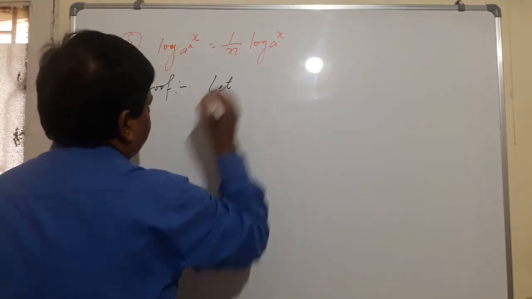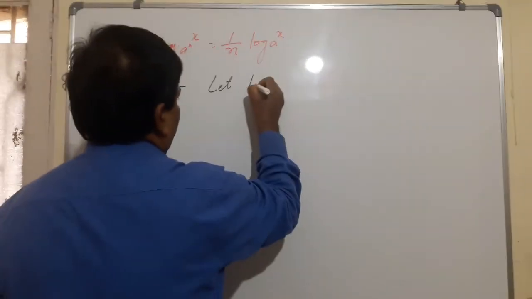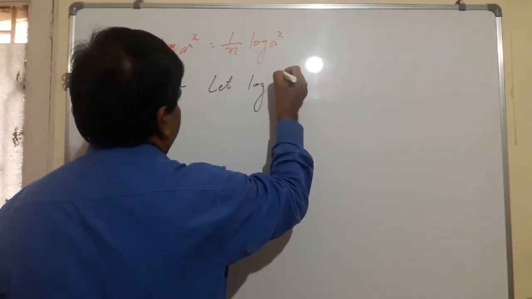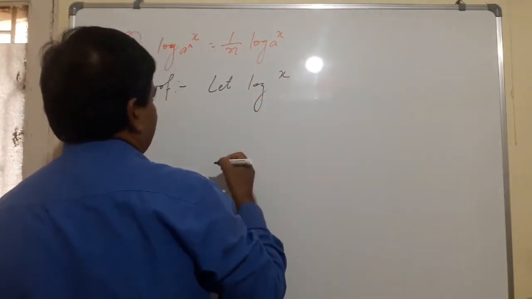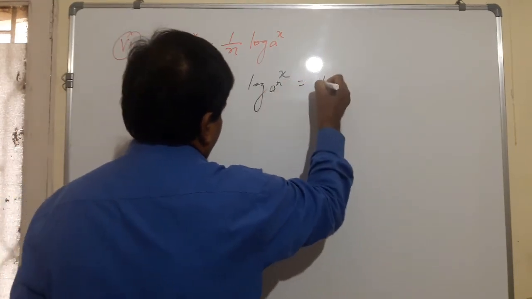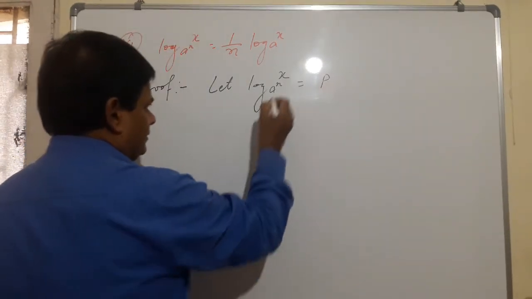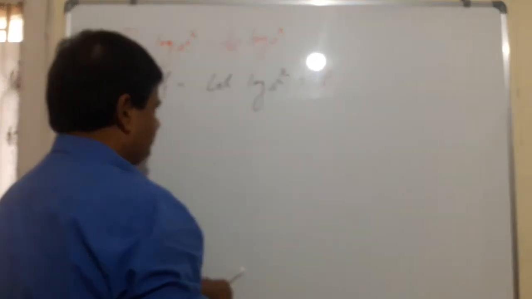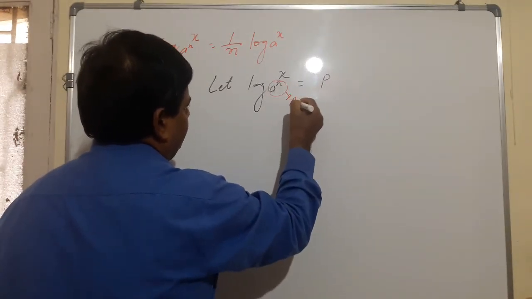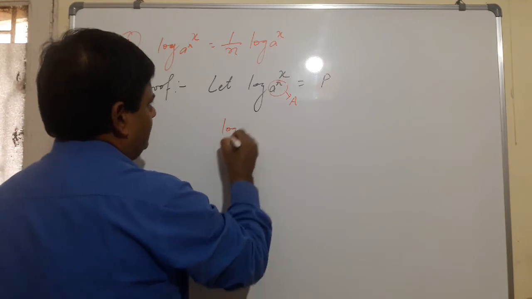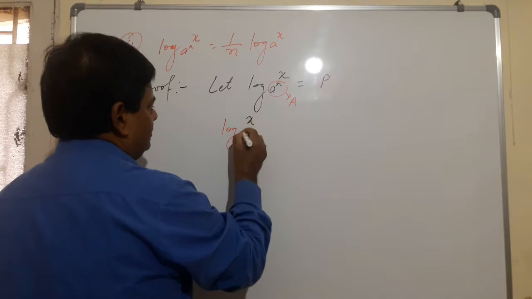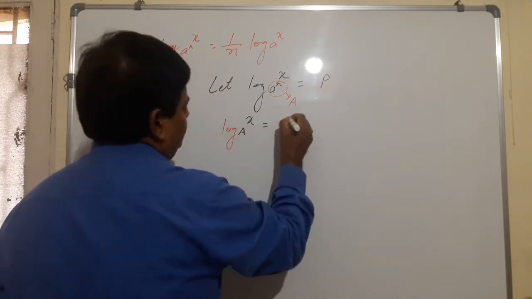Let log x to the base a raised to the power n equal p. Suppose this a raised to the power n is capital A. So log x to the base A equals p.